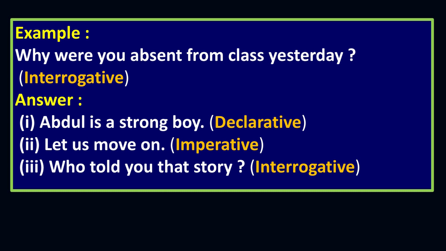Let us move on. The sentence begins with let, and when we say let us do, let us play, let us move, let us look at the picture, that is one type of suggestion, right. Suggestion, request, these are all imperative sentences, right. Who told you that story? This is an interrogative sentence, right, it ends with a question mark.